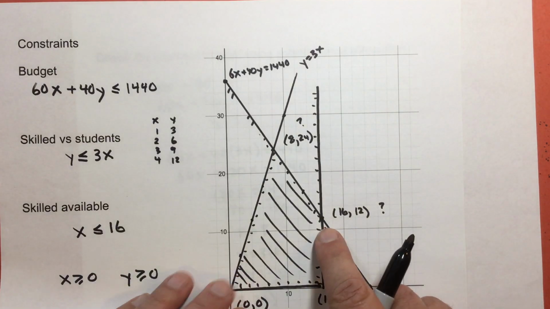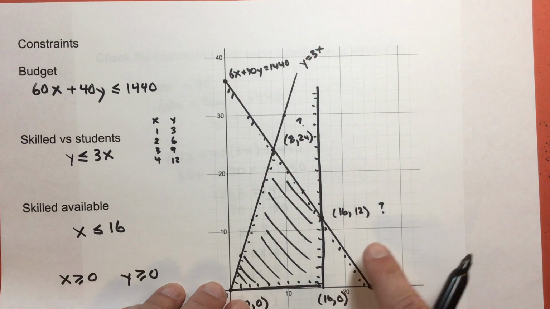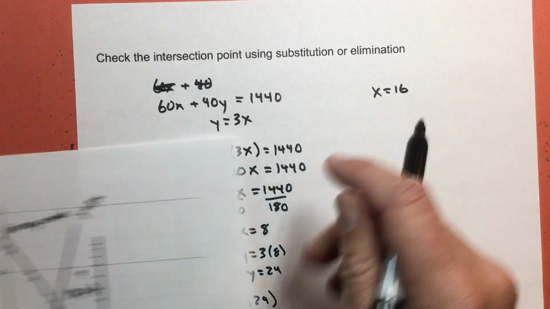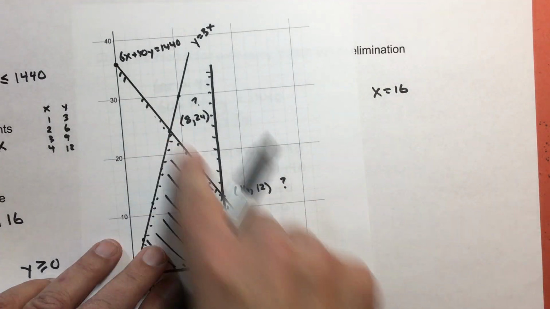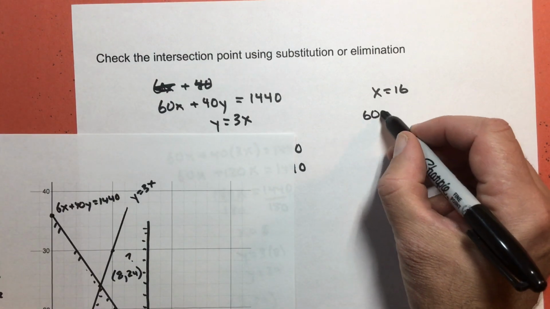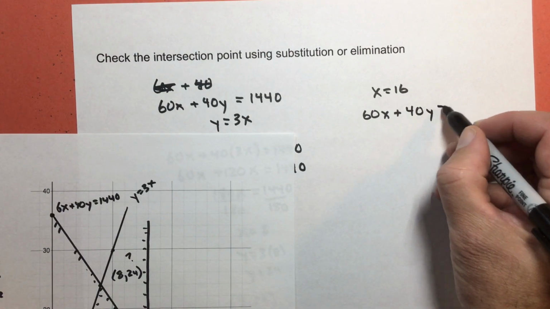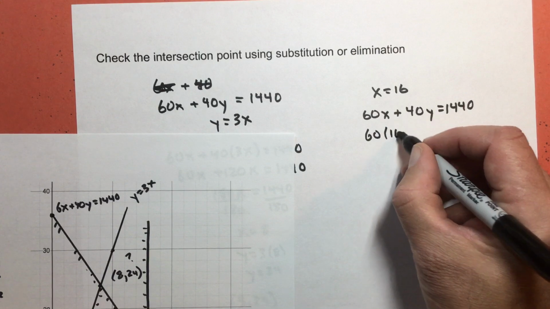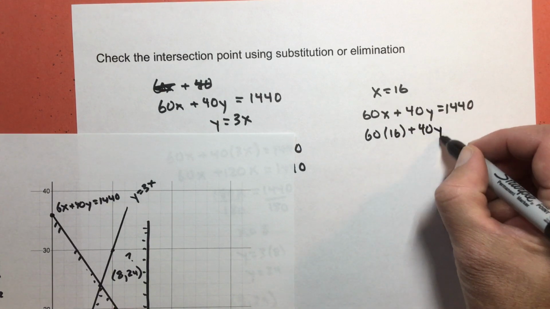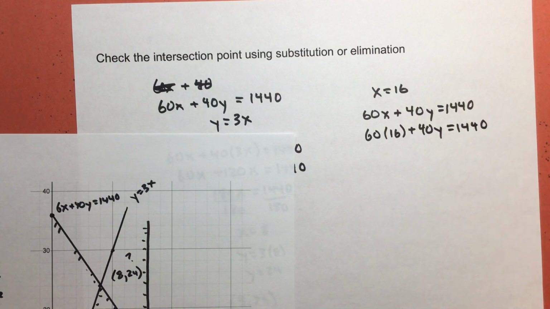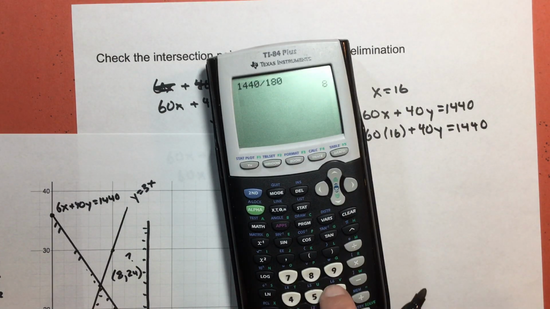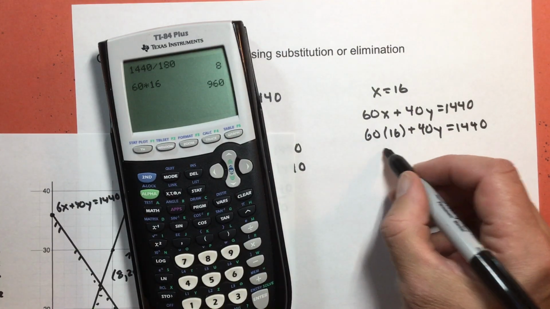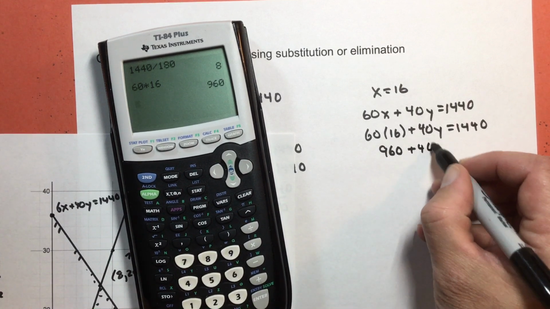Now the other one I should check is this one because I'm not sure about that one. But this one's going to be a little bit easier to do. I get x equals 16. And again, I have this boundary line, this one going right here. So I've got 60x plus 40y equals 1440. I'm going to put that 16 right here. 60 times 16 plus 40y. It should be 960. So 60 times 16, 960, sorry I didn't put the 0 at the end, but I did 6 times 16. 960 plus 40y.